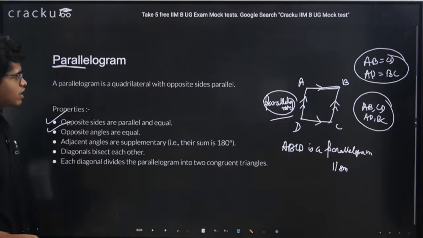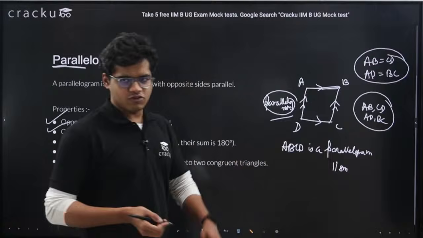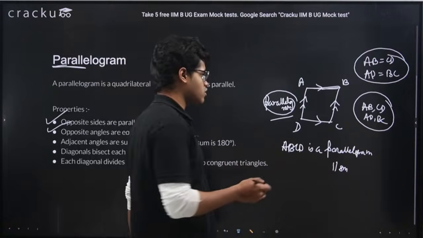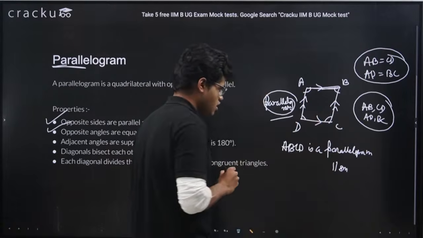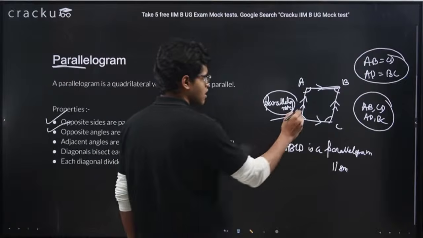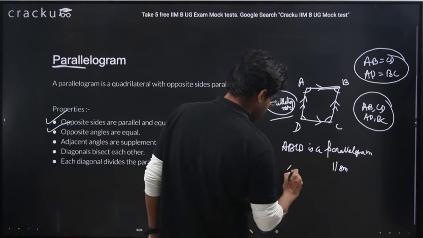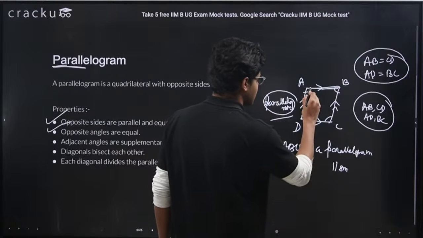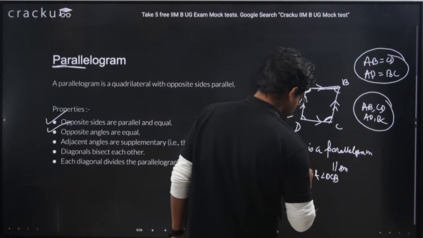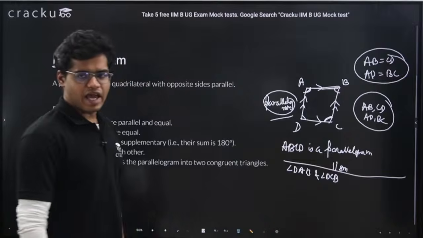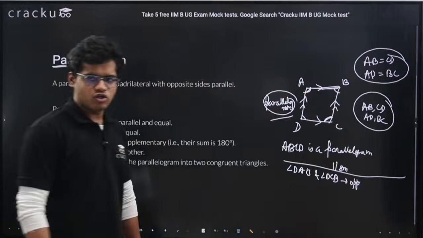Opposite angles are equal. Now what do I mean by opposite angle? See, any parallelogram or any quadrilateral has 4 angles. We have read it in the previous slide. What are the 4 angles? This is angle 1, angle 2, angle 3 and angle 4. Now in a parallelogram, what does this line tell? Opposite angles. What are the opposite angles? I can say angle DAB, this angle, and angle DCB. Angle DAB and angle DCB are opposite to each other.